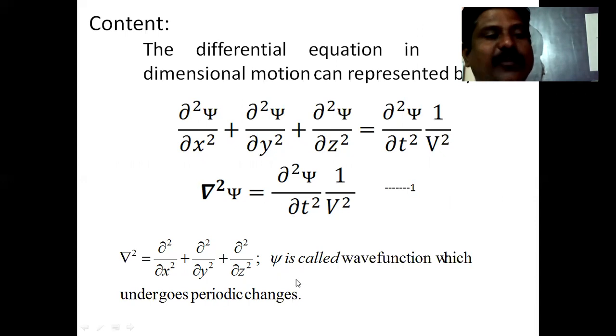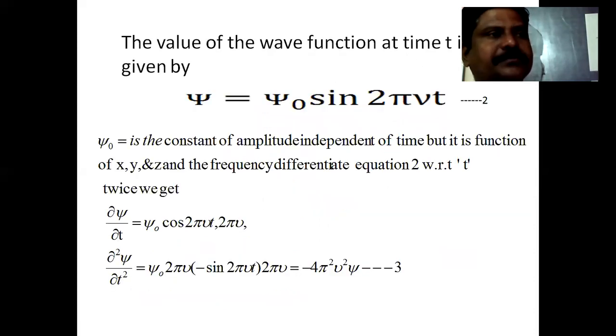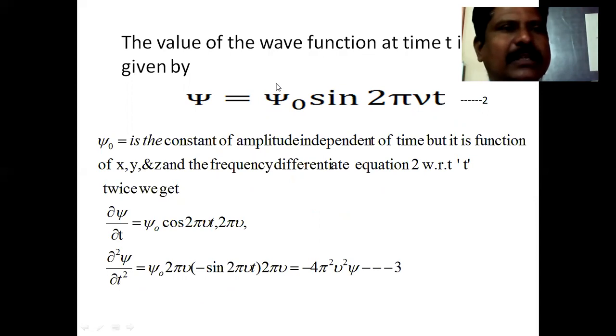So here psi is, as I already mentioned, a wave function which undergoes periodic changes. The value of that wave function at time t for that particle in space is given by ψ = ψ₀ sin(2πνt). Here ψ₀ is a constant amplitude, which is independent of time, but is a function of x, y, z.